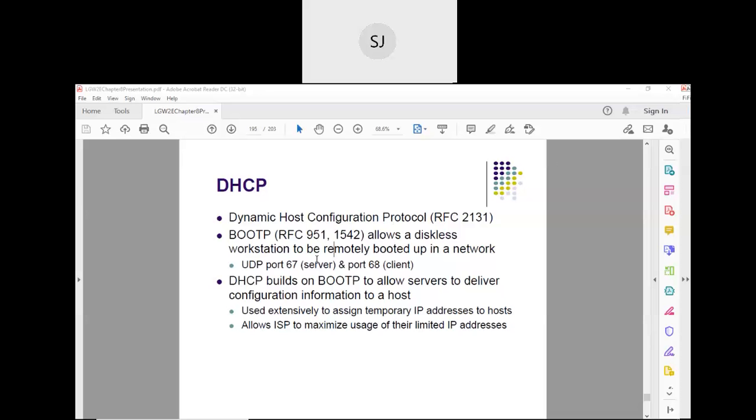One more thing is, the client uses port number 68, and the server uses port number 67. As a client, because I want to know my IP address, I will be using port number 68. Port number 67 is what is used by the DHCP server. Is it clear? Any doubts in this?